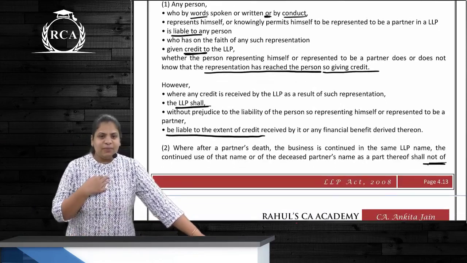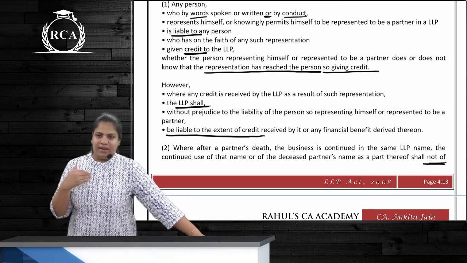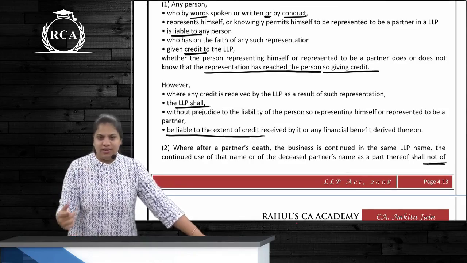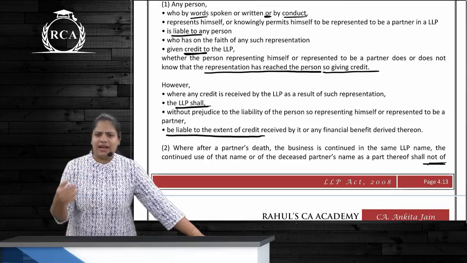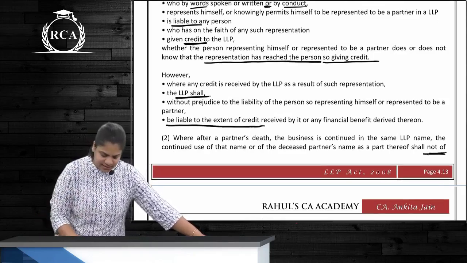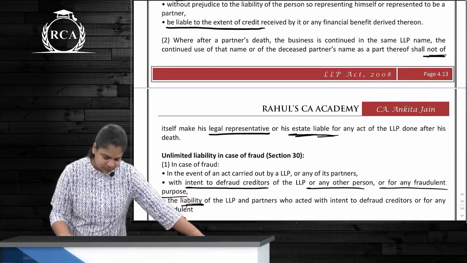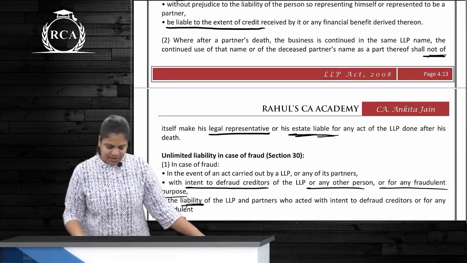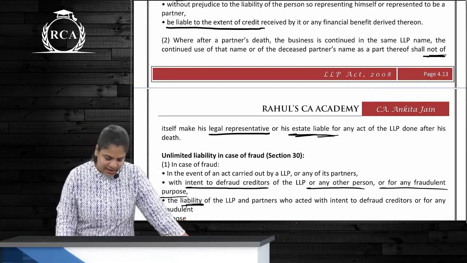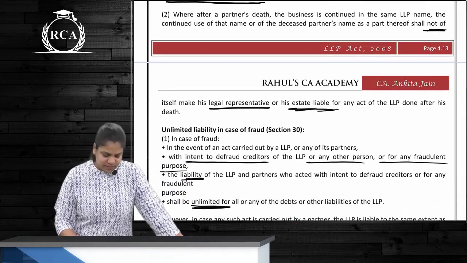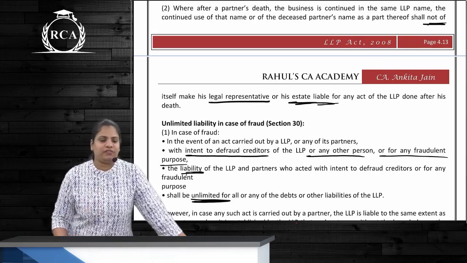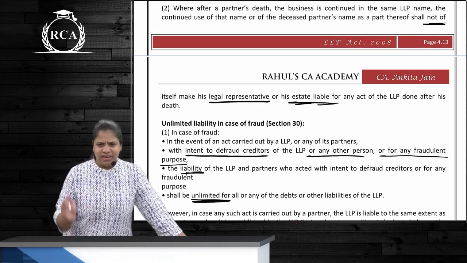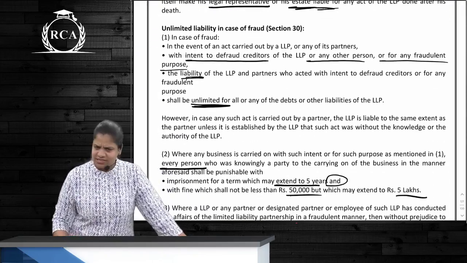Because it is my liability, I will be liable up to 9 crores. Does it mean LLP is not liable at all? No, LLP's liability will also remain, but my liability will also remain, right? And last one is what? Death has happened, this is the same point. If a partner has died, then after his death, if the name is still being used, will the legal representative or the estate of the dead partner be liable? No, from the date of death everything ends, correct?